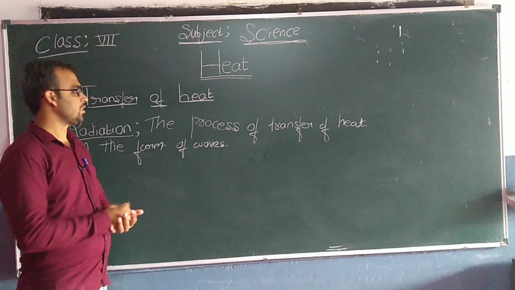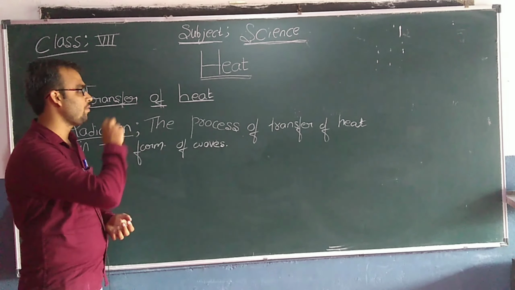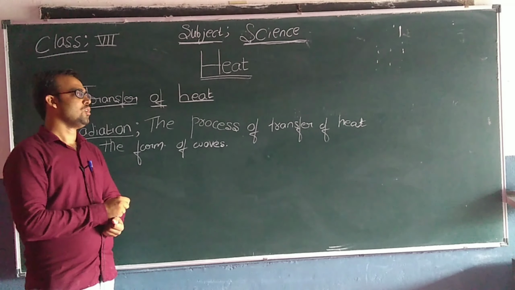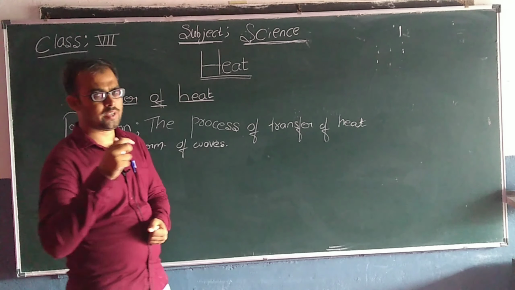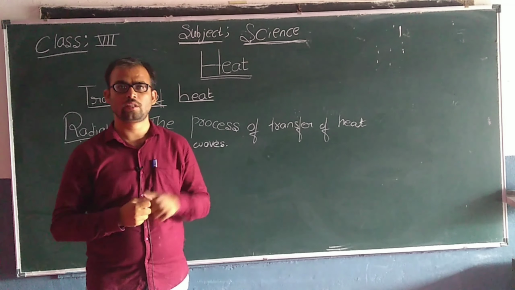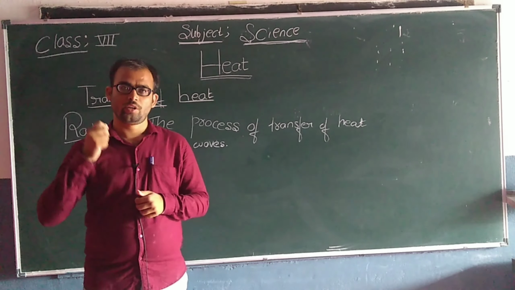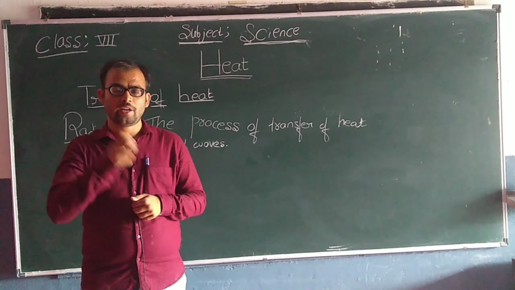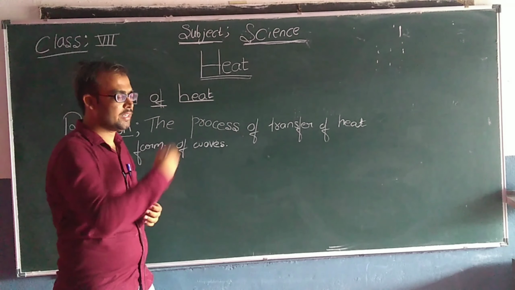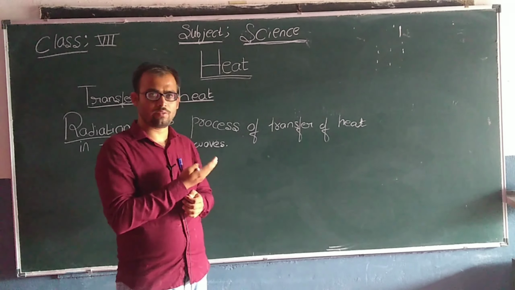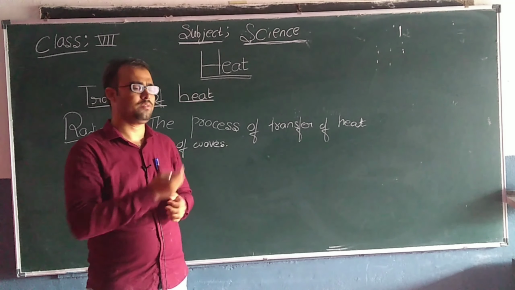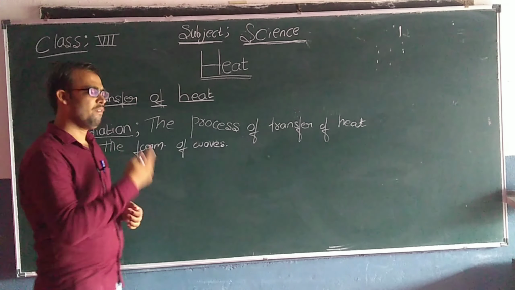Now let us understand what is meant by radiation. The process of transfer of heat in the form of waves is called radiation. As you know, we are receiving heat and light from the sun. The sun is very far away from the earth. Then how are we receiving the heat and light? It is because we are receiving heat and light from the sun in the form of waves. There is no medium in between earth and sun: there is no solid, no liquid, no gases. So how are we receiving heat from the sun? We are receiving heat from the sun in the form of waves.